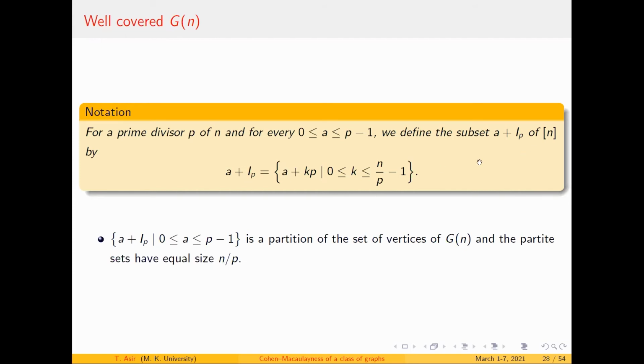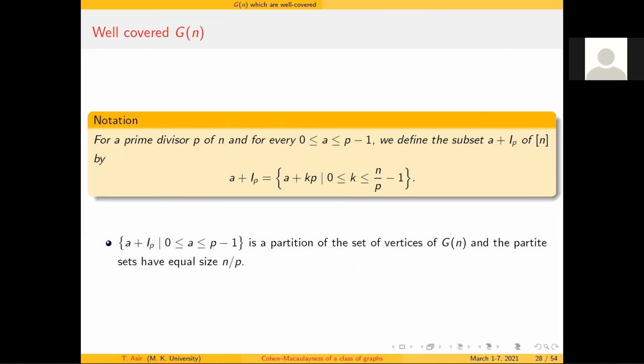So this notation gives a partition of the vertex set of my graph G of n. Let me start from here, the well-coveredness of G of n. I am going to prove the well-coveredness of G of n in the first phase, and then move on to the Cohen-Macaulayness characterization.